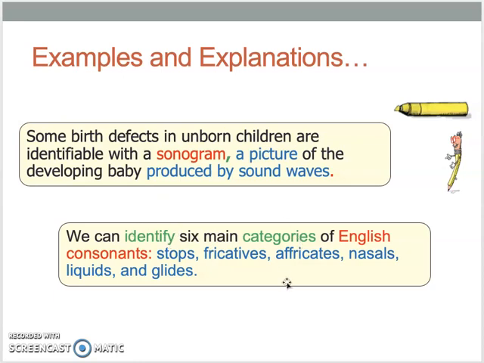That tells us something's coming, that we're going to have categories coming, and we now know that those categories are going to be of English consonants. So here they are: stops, fricatives, affricates, nasals, liquids, and glides. So those are our 6 main categories of English consonants.